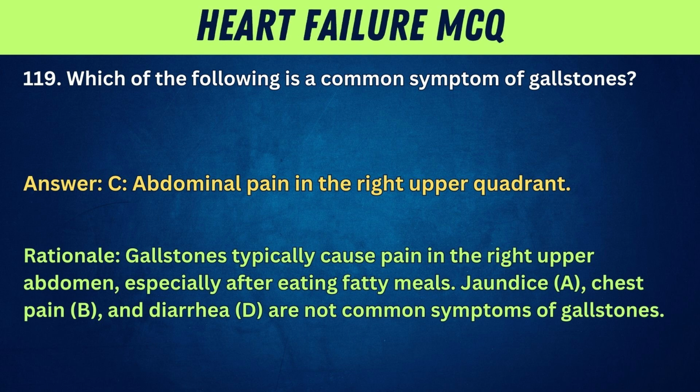Rationale: gallstones typically cause pain in the right upper abdomen, especially after eating fatty meals. Jaundice, A, chest pain, B, and diarrhea, D, are not common symptoms of gallstones.